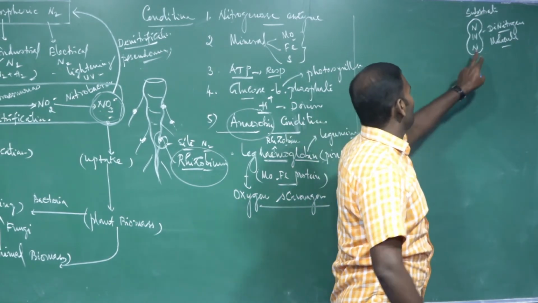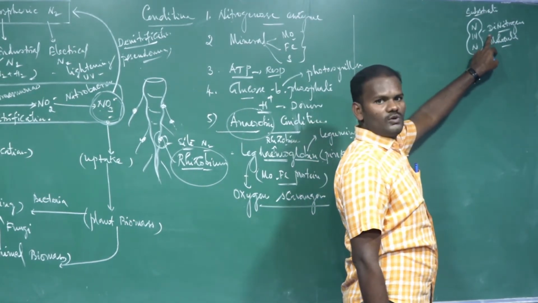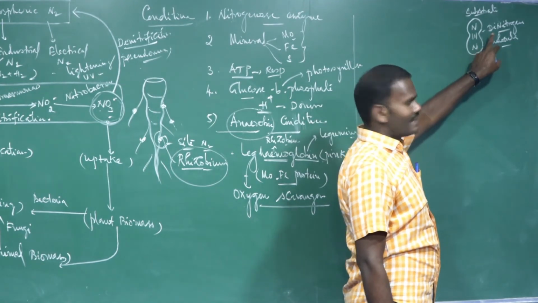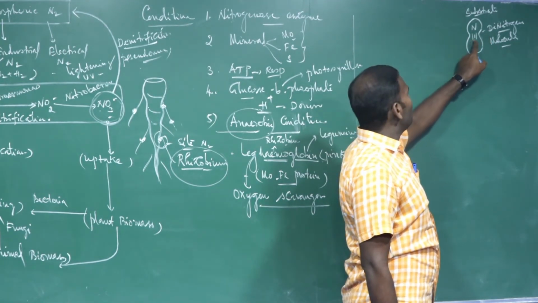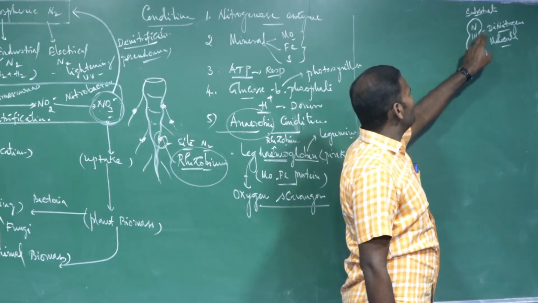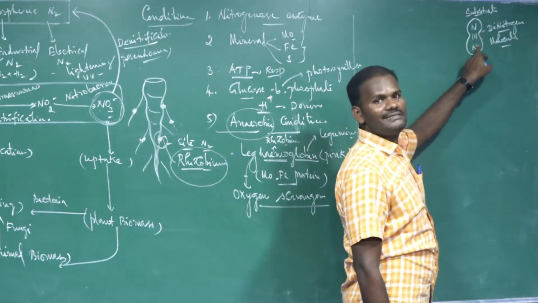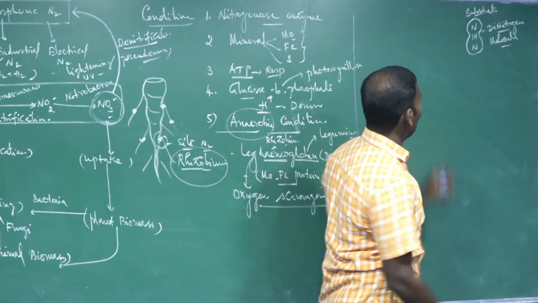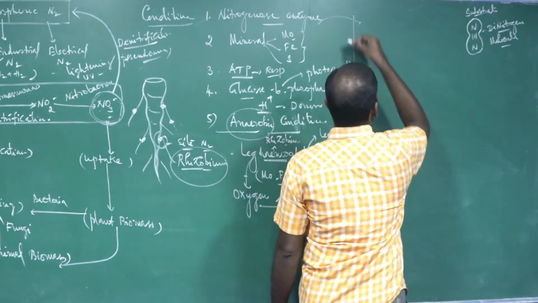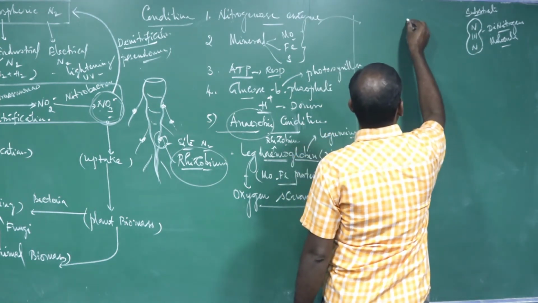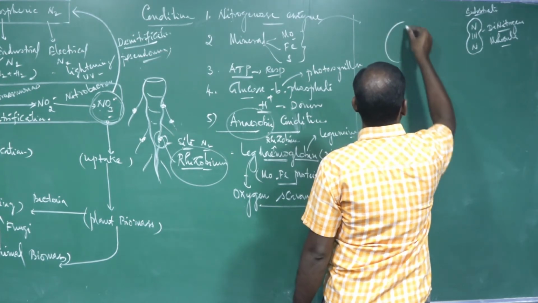There is a triple bond present between the two nitrogen atoms. How is it fixed? It is fixed with the help of nitrogenase enzymes.